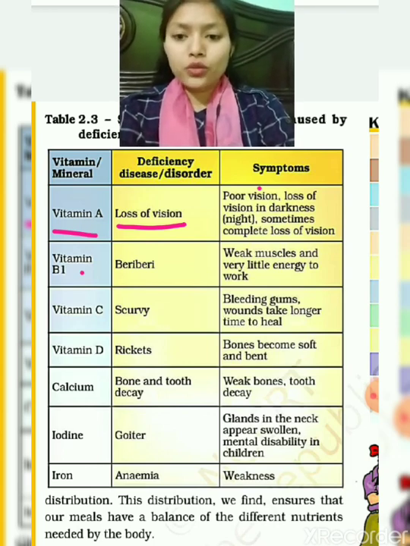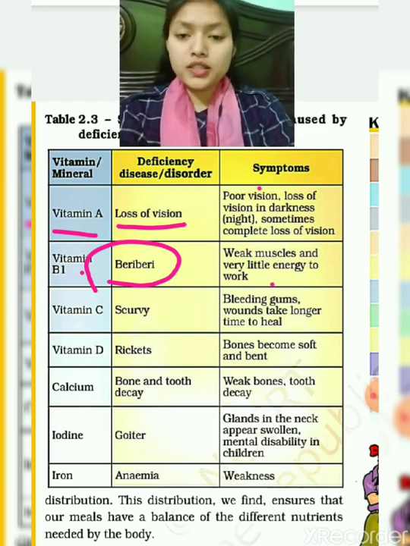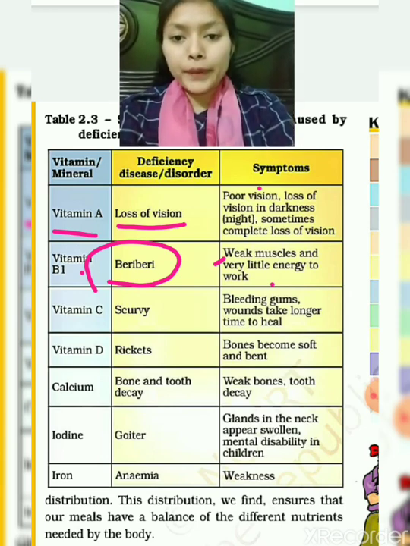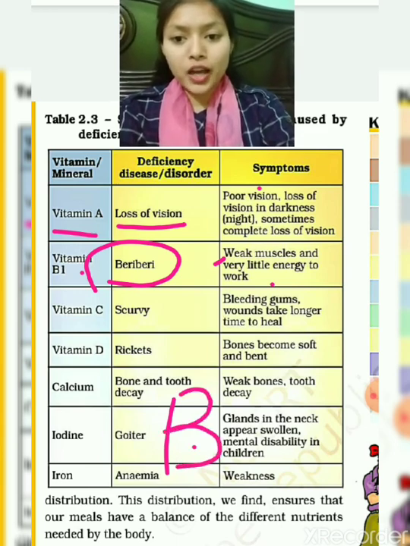Vitamin B1. The symptoms are weak muscles and very little energy to work. Our muscles become very weak and our energy level also goes down. You can learn it like vitamin B, and B for beriberi.